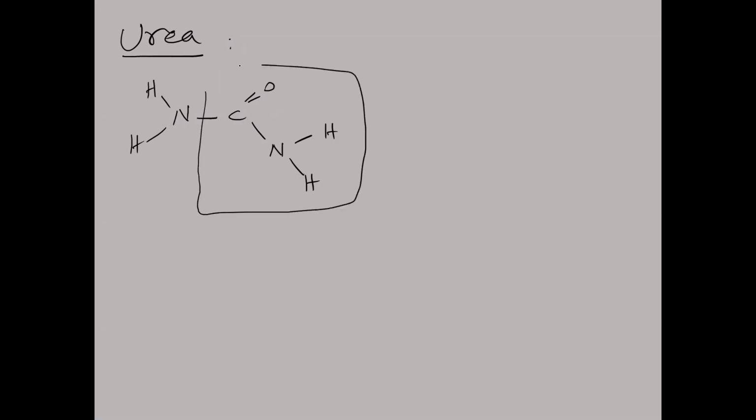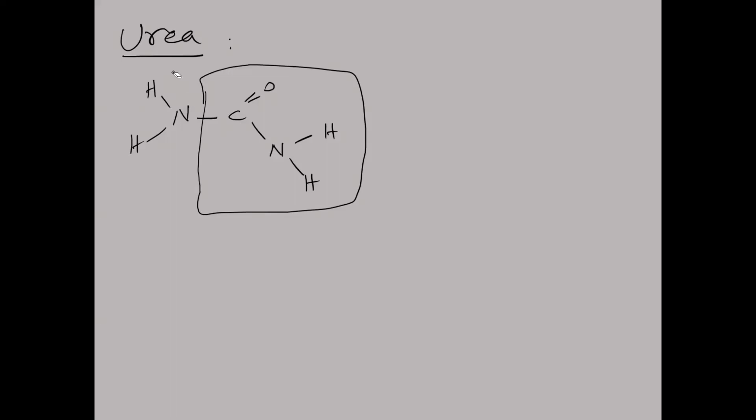NH2, CO, NH2. So NH2 CO NH2. Here, CONH2 is called what? HCONH2 is called methanamide. If it is H in this place, this is called methanamide. So in this methanamide, one amino group is there.